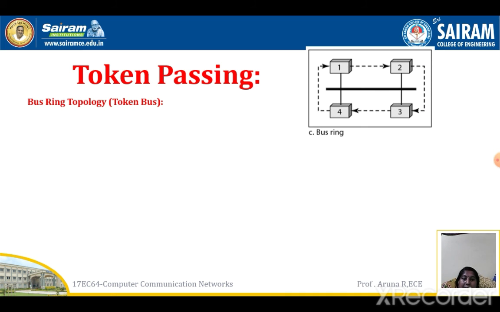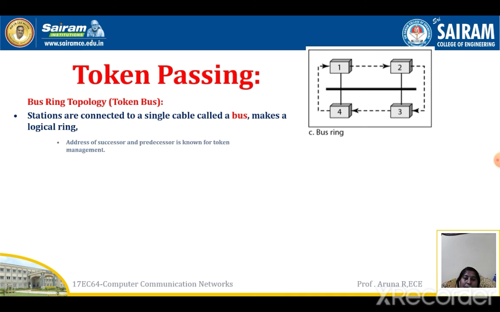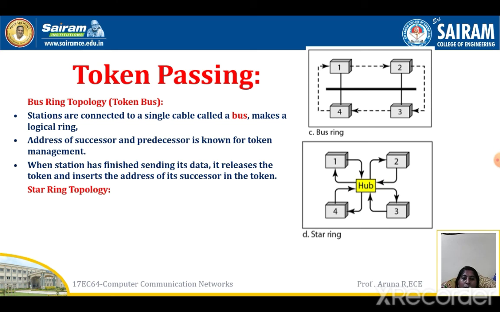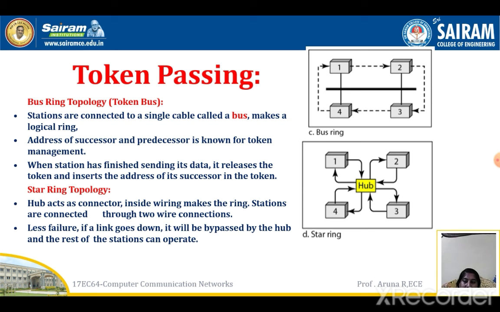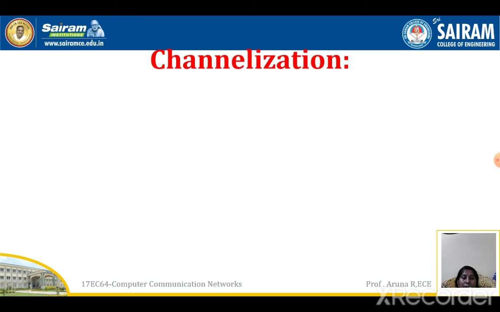Token passing in a bus structure and a star structure works similarly to what we have seen previously. You can see the bus ring topology and star ring topology here, and you can go through that. Adding and removing a station in a hub will be easy, because in module 1 we saw about the topologies. The star topology is easy, and the bus is easily connected. So here it will be easy to add and remove stations in the rings.